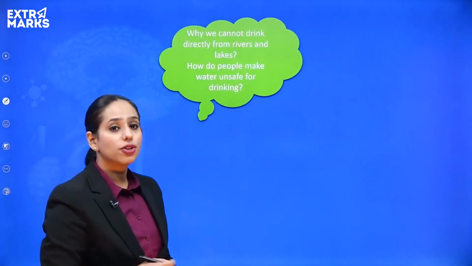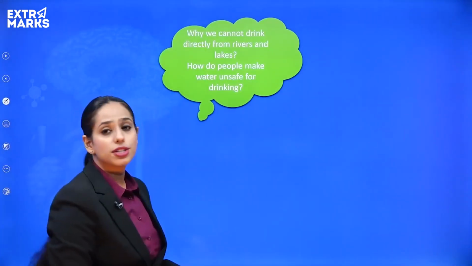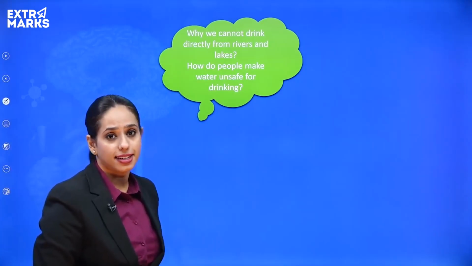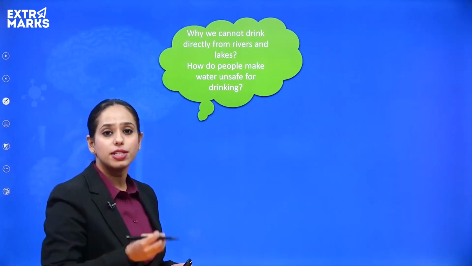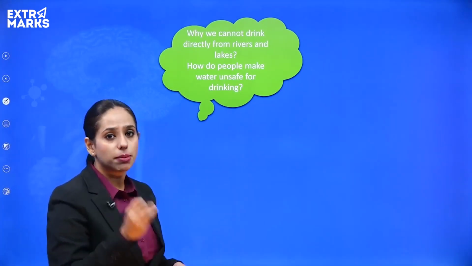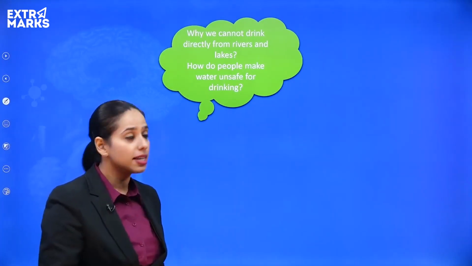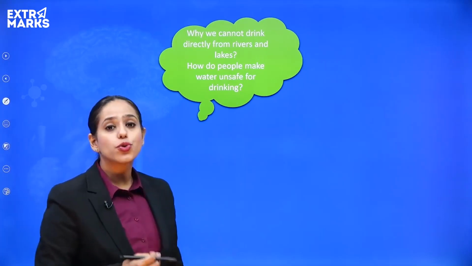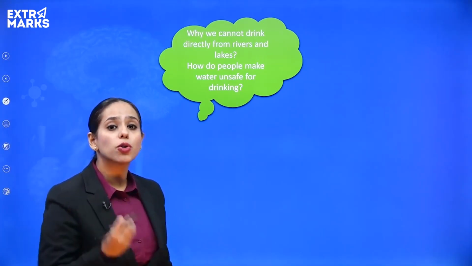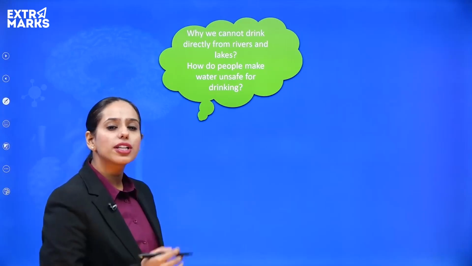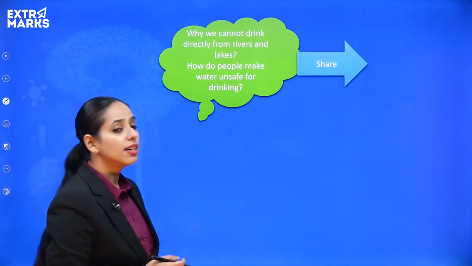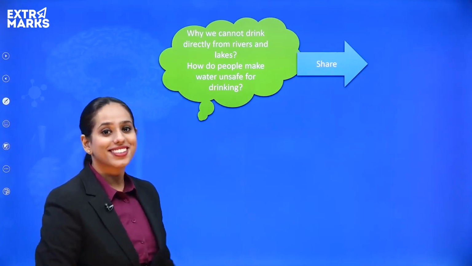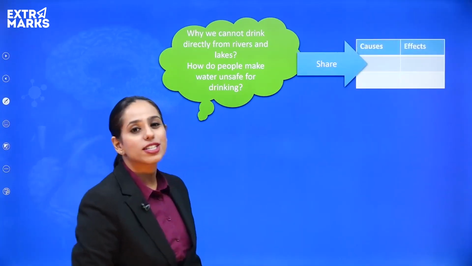So why can we not drink water from rivers and lakes directly? Do you know? Of all the water that is available, only a little is actually available for drinking in the rivers and the lakes, but still we cannot use this water because of some human activities. So can you think of what these human activities are which are leading to these problems? Okay, so I want you to share, right? You can do it like causes and effects.